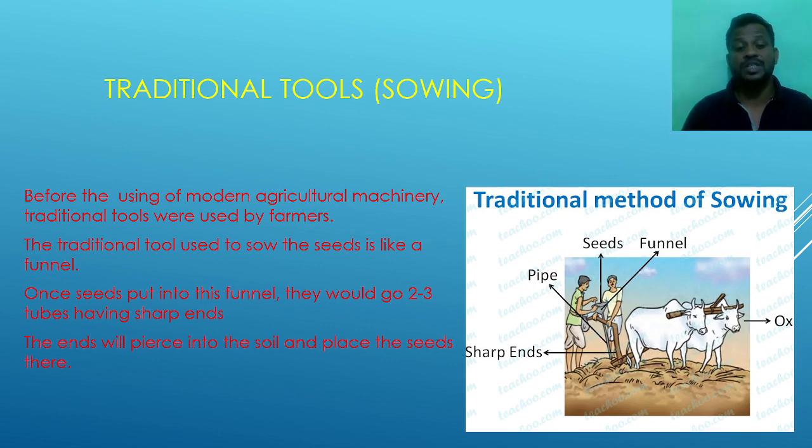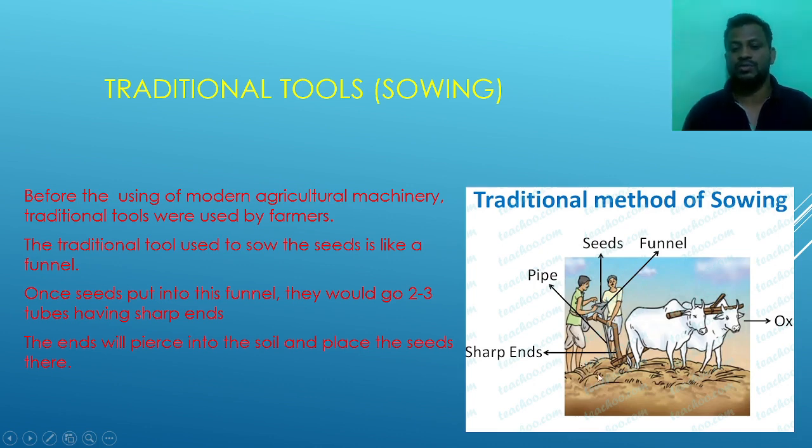The traditional tool used to sow the seed is like a funnel. The instrument used to sow the seed in the soil is known as the sowing funnel.